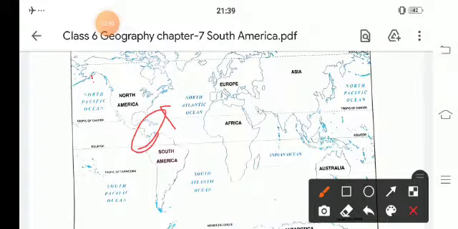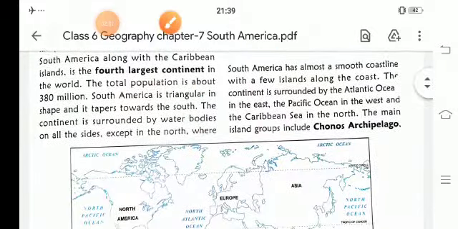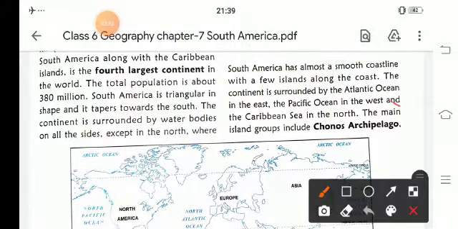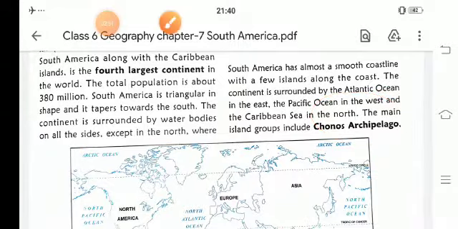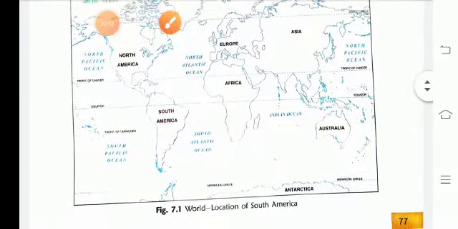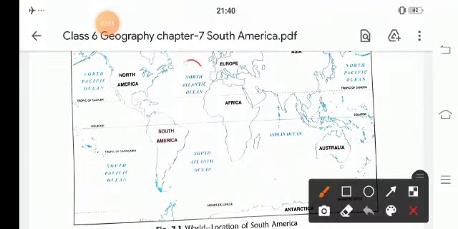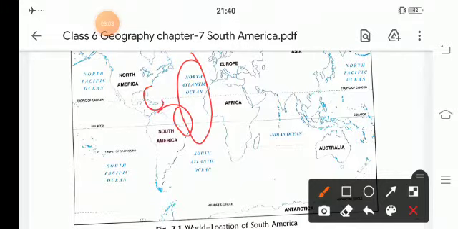Some of the islands are known as the Chonos Archipelago, Galapagos, Trinidad and Falkland.